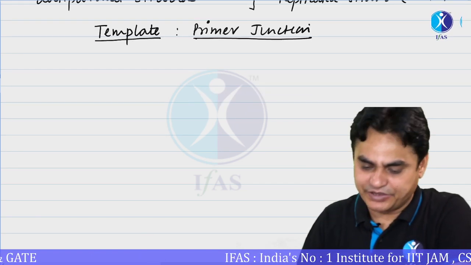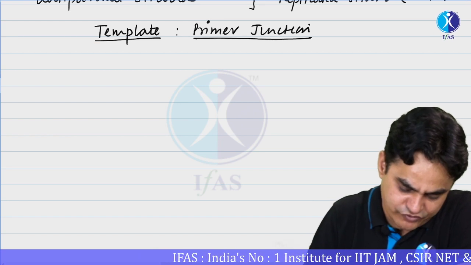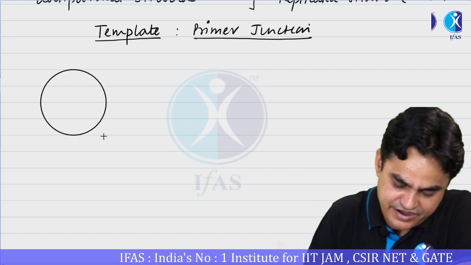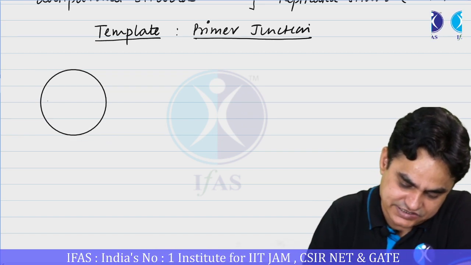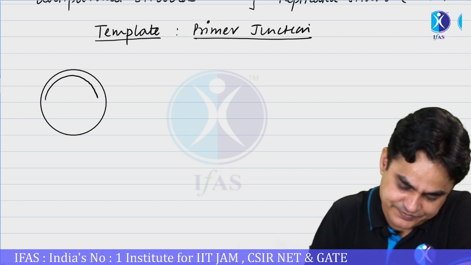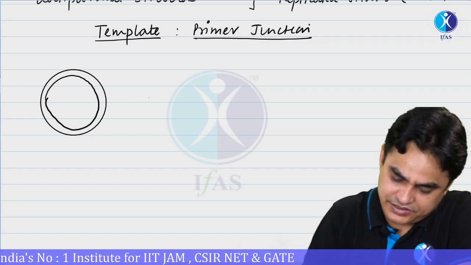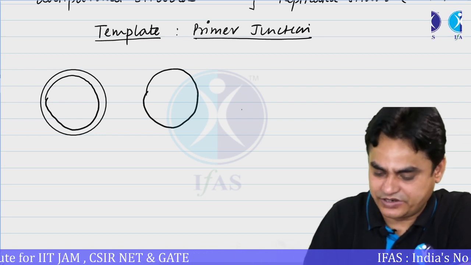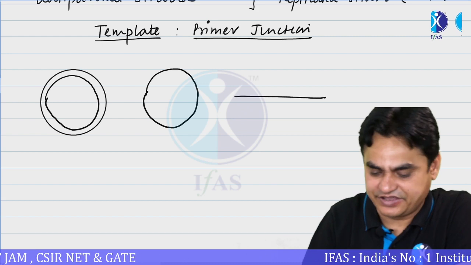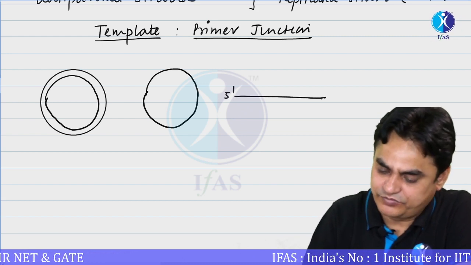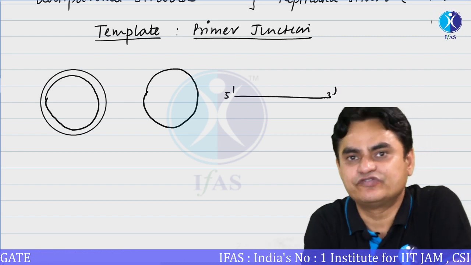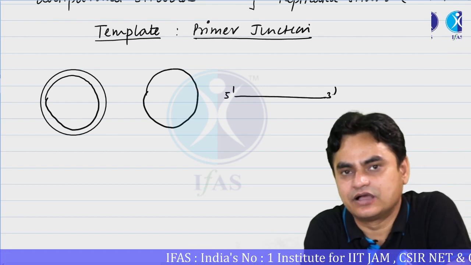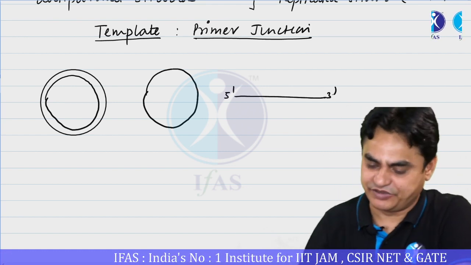So let's say I'm giving you some cases where you believe that DNA replication could be carried out. Let's say this is some kind of double stranded DNA. Here this is a single stranded DNA which is circular. This is single stranded DNA in linear form, and whenever we represent DNA in a linear form, its orientation or polarity must be given.